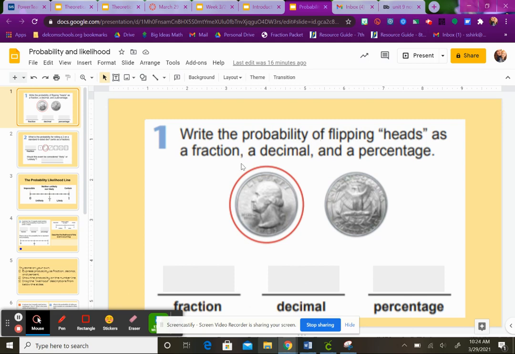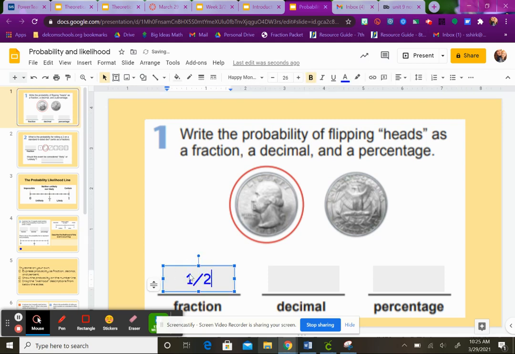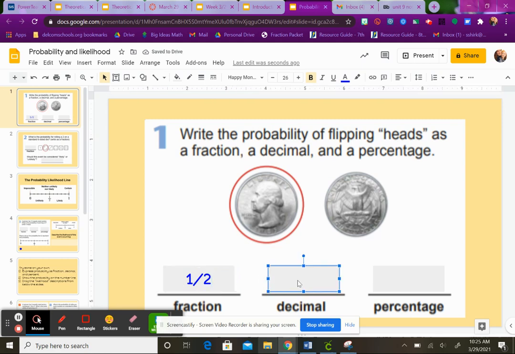So a fraction, flipping heads, there's one head on a quarter, and there are two outcomes available, heads or tails. So it's 1 out of 2. I talked this one pretty quickly through. With a 1/2 as a fraction, I think about money, and I know that decimals are out of tenths or hundreds, and so is money. And so with pennies, there are 100 pennies in a dollar. So if I have half of them, that's 50 cents. So the answer is 0.5 or 0.50 if you needed to use it as a reference.